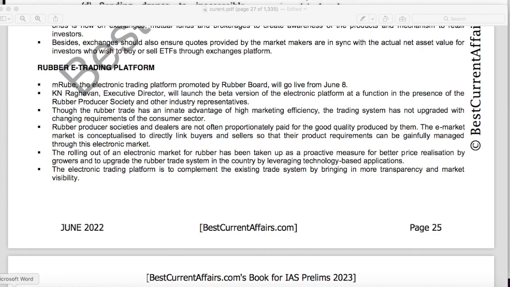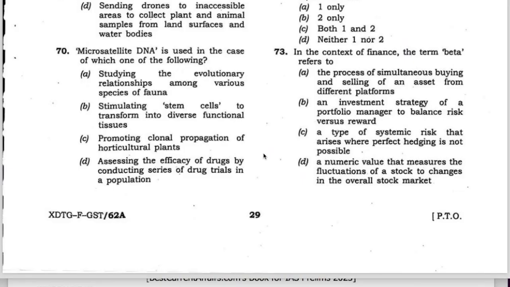Now see the question. This term beta is not related to the buying and selling of an asset. It is not related with the investment strategy. It is not related with the systematic risk. It deals with the numeric value that measures the fluctuations of a stock to changes in the overall stock market. Therefore D is the answer, and this question is solved.